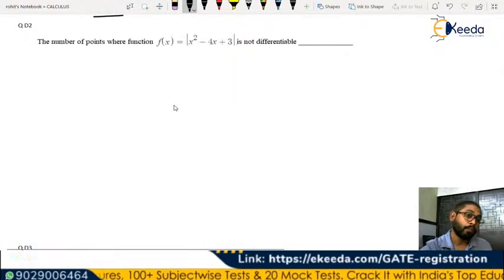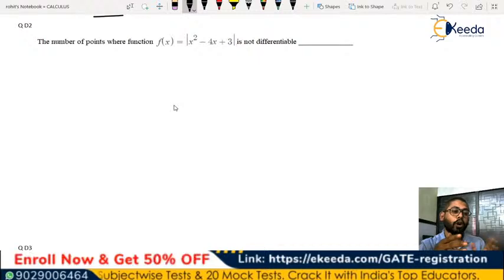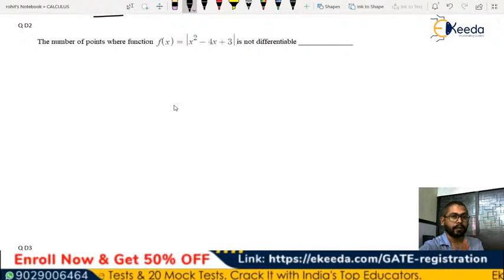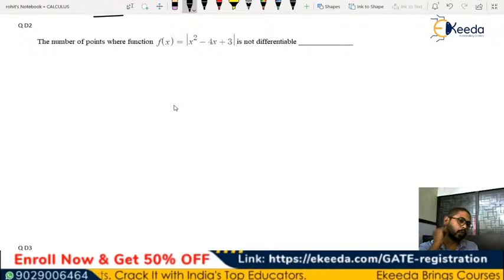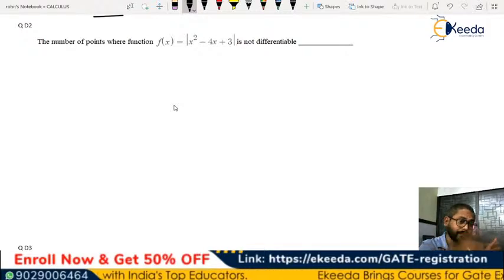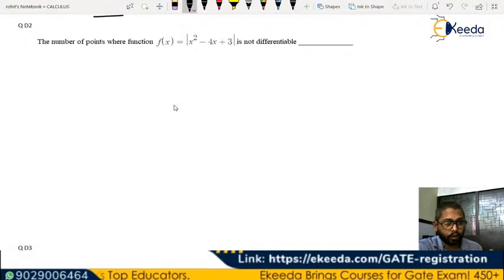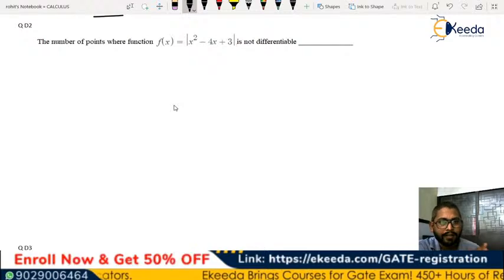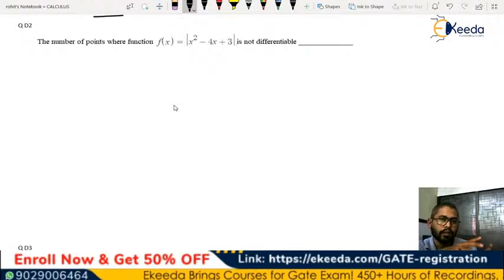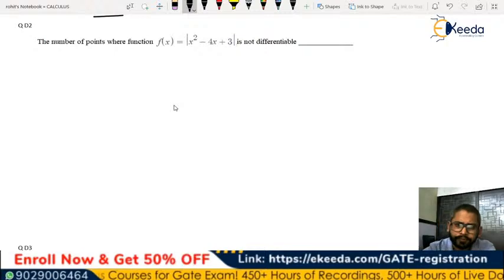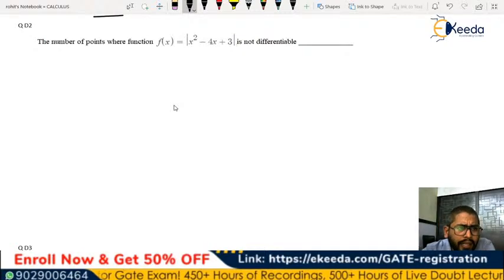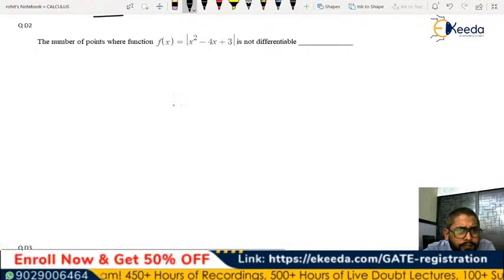Had this been mod x, it would have been a very sharp bend, and a sharp bend makes it not differentiable. I am suggesting you to solve this question graphically. My suggestion, I'll be doing it graphically as well. Let's not do it by calculation while solving it. Let's try doing it graphically.